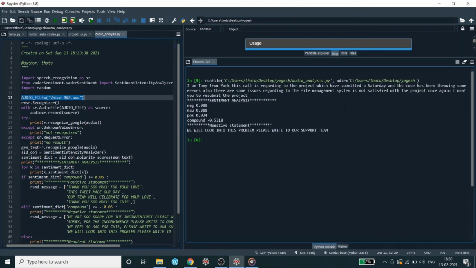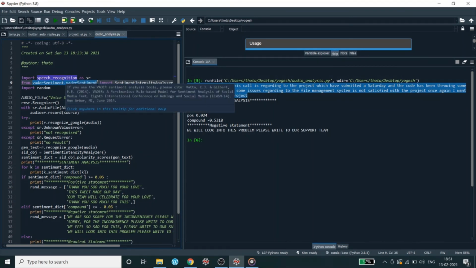Finally, here we got the output. It took almost 1.5 minutes. As I said, why? Because it has to call Google's API for speech recognition, and after converting the audio file into text, again it has to perform sentiment analysis through the VADER sentiment library.